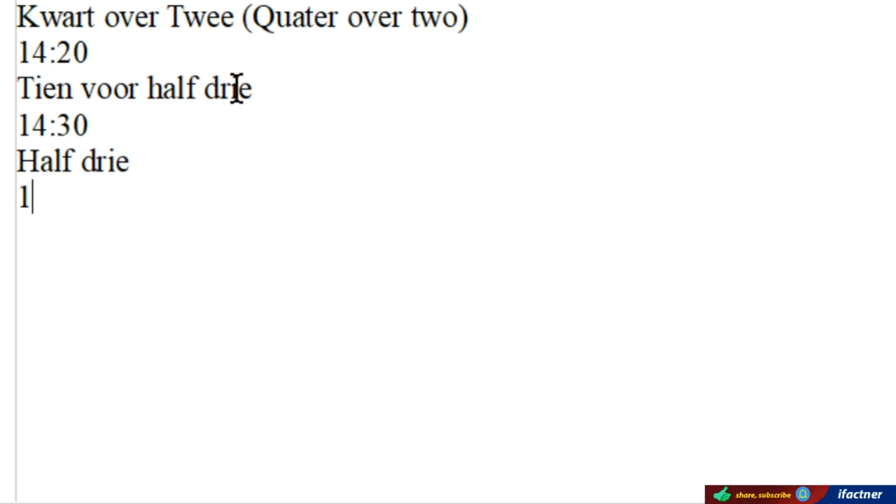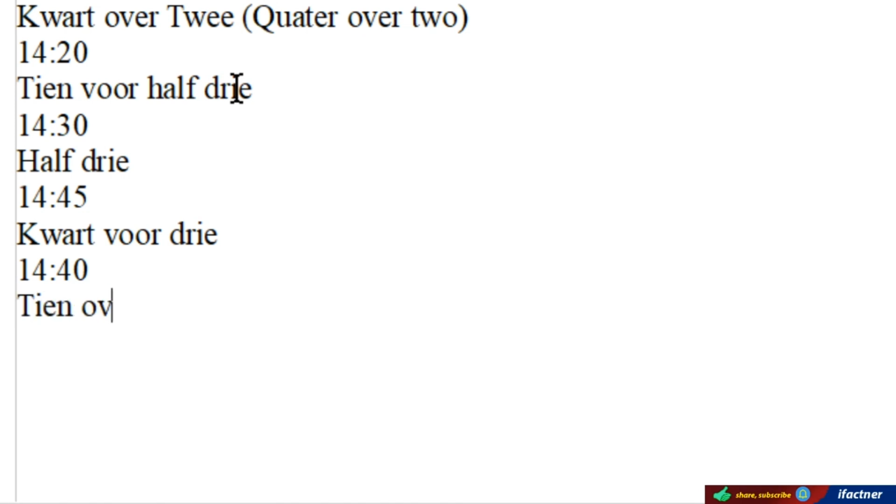If we have got 14:45, 2:45, then we say kwart voor 3. If we have got this, then we say 10 over half 3. So we are using prepositions or voorzettsels here.